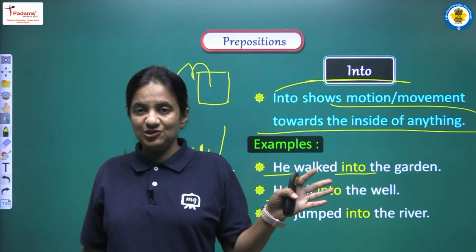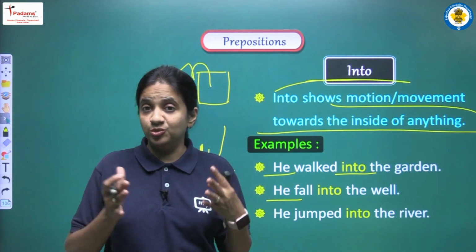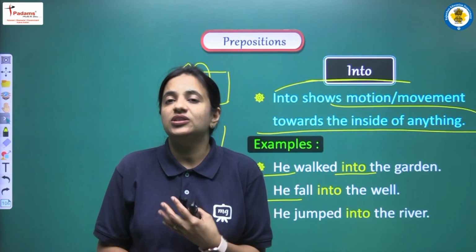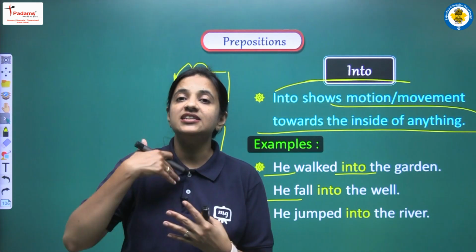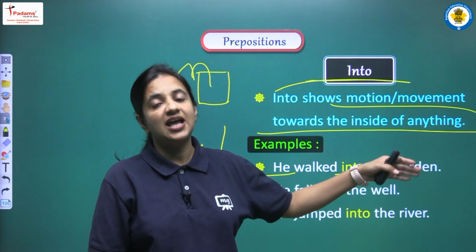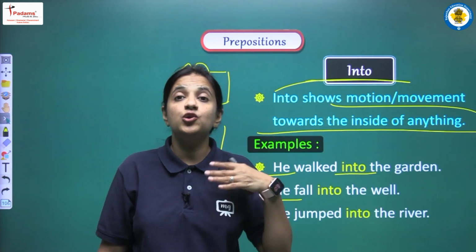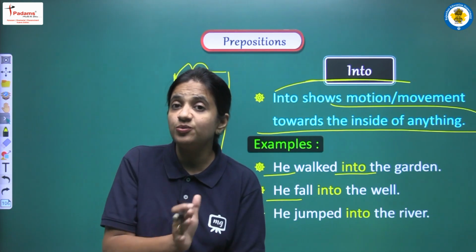Again I am repeating this use. Students, listen very carefully. Whenever we are trying to show the motion, whenever we are trying to show the movement, अब वो movement कहाँ हो रहा है? वो movement हो रहा है किसी के अंदर. अब वो river के अंदर हो सकता है, well के अंदर हो सकता है, garden के अंदर हो सकता है, we can say room के अंदर हो सकता है, घर के अंदर हो सकता है, but there has to be some movement.